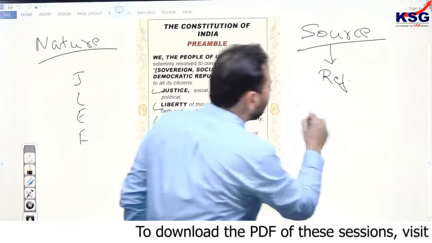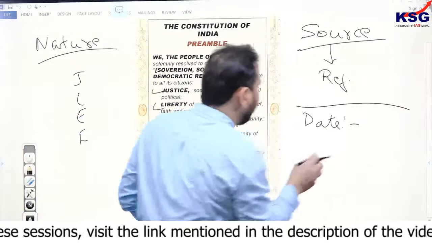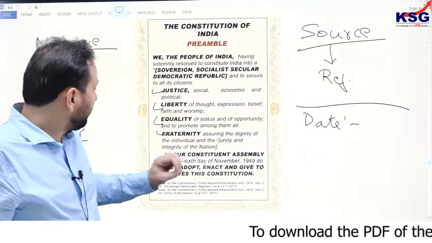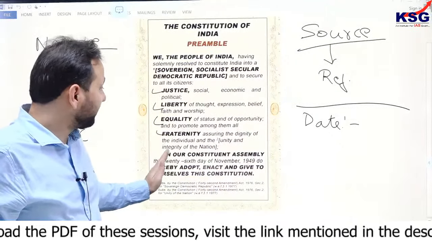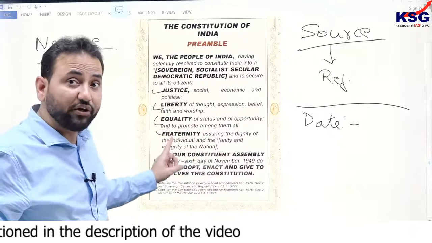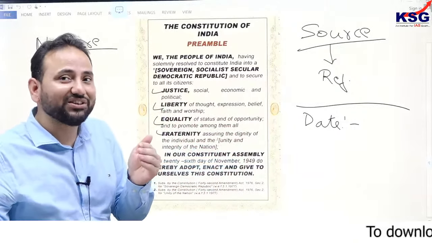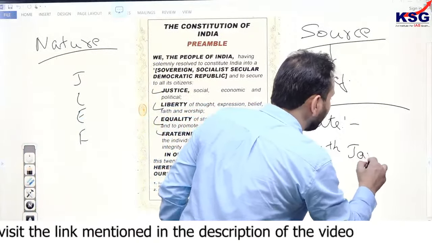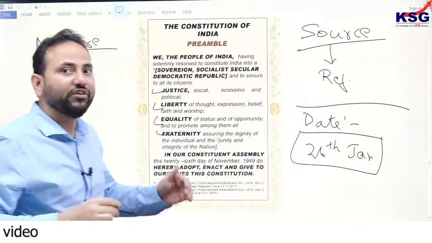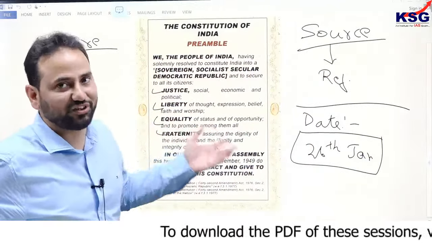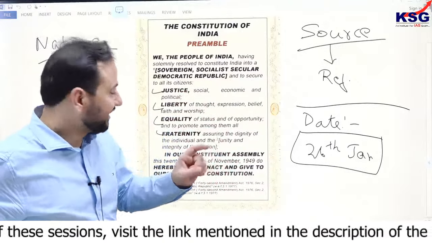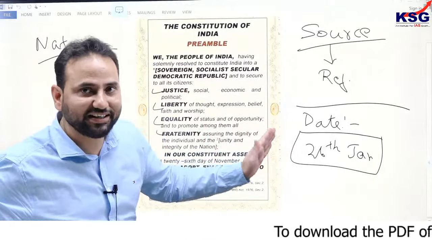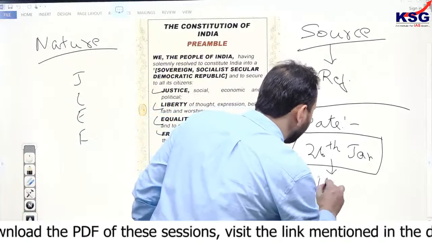However, understand one more concept, and finally it gives us this date, that is the date of adoption and enactment of this Constitution. If you talk about the date of adoption and enactment, you have to understand the concept very clearly, that the Constitution specifies 26th November 1949 as the date of adoption and enactment of this Constitution. And when we talk about the commencement of the Constitution, then the date would be 26th of January. I hope you know the importance of this date, 26th of January, why we chose this date as the commencement date. Some parts of the Constitution commence from 26th of November 1949. But the final date is 26th of January 1950, which is celebrated as Republic Day.